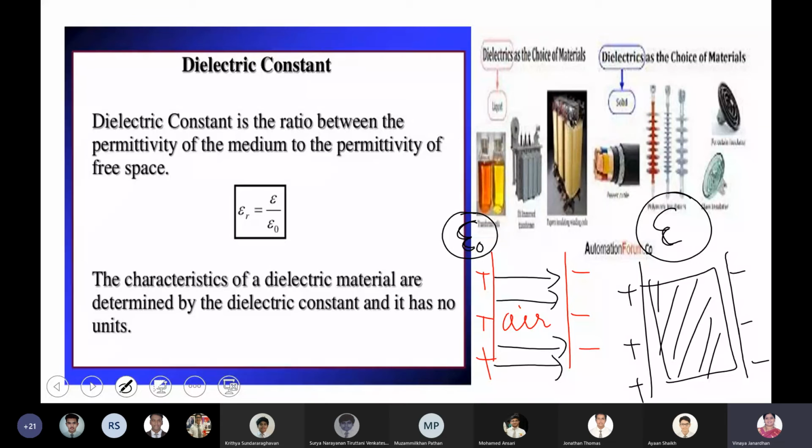Each medium will allow a different amount. It's like resistance. Conductors offer less resistance, insulators offer more resistance. In the same way, some materials will not allow field lines to pass through them, and some media will allow more field lines to pass through. So the amount of electric field lines which can pass through any material, we call the permittivity of the medium. Is that clear?